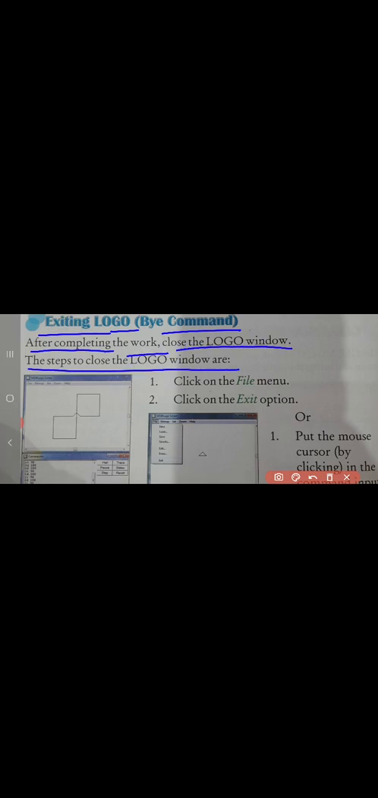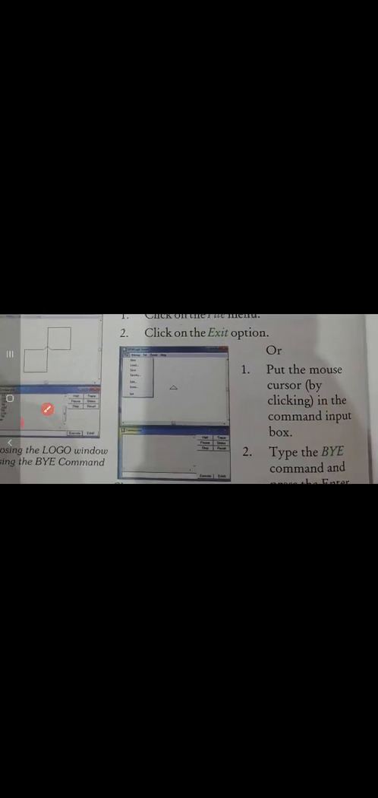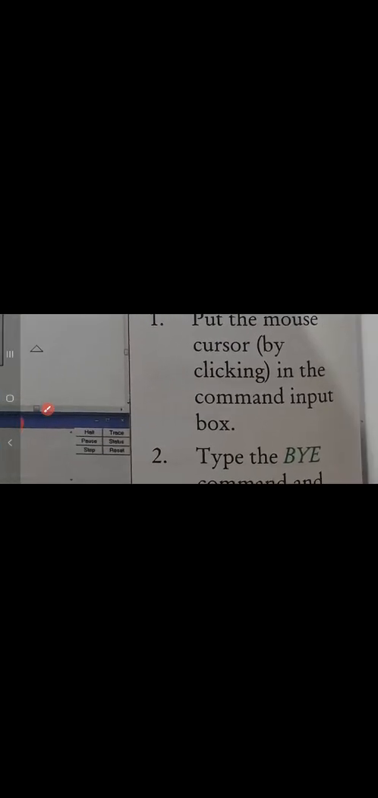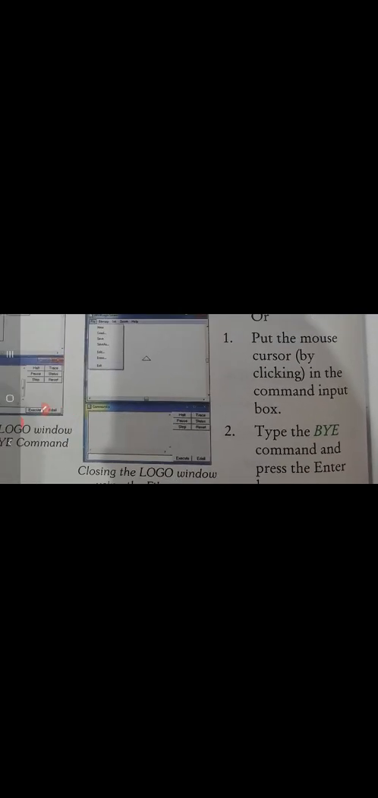The steps to close the Logo window are: first, click on the file menu, click on the exit button, or first, put the mouse cursor by clicking in the command input box. Second, type the BYE command and press the enter key. Sorry, we have done this. Exiting Logo is completed.